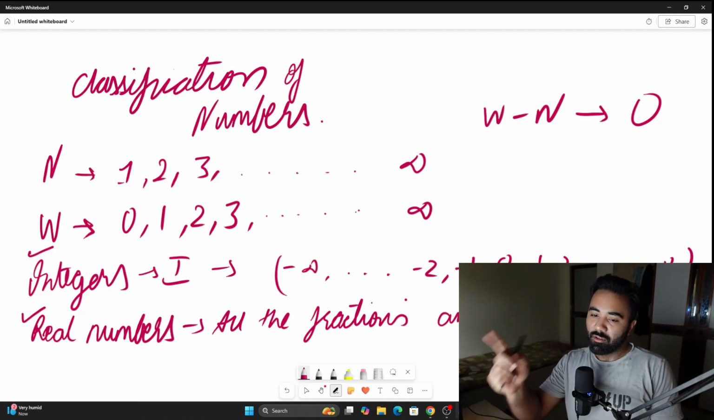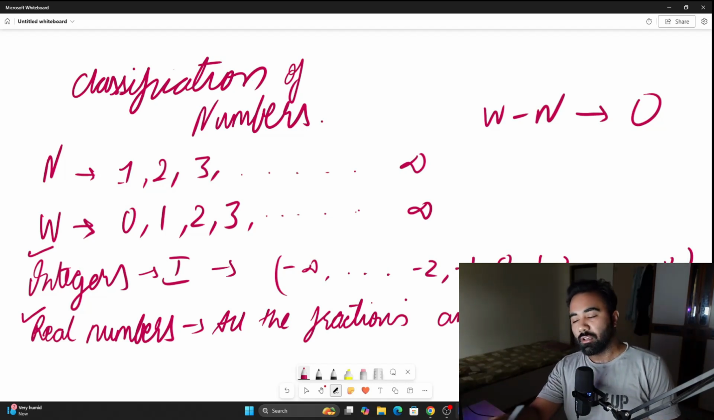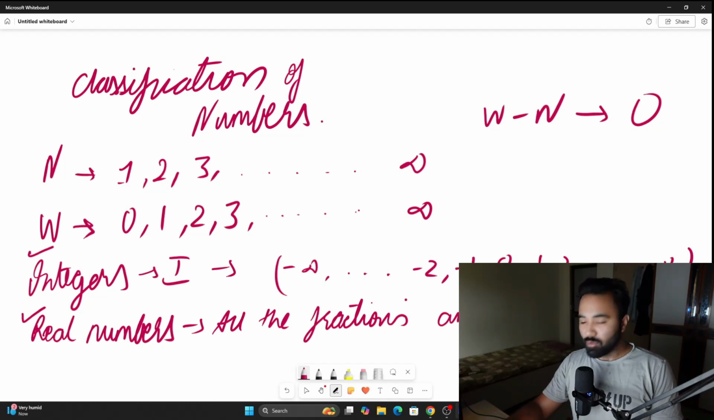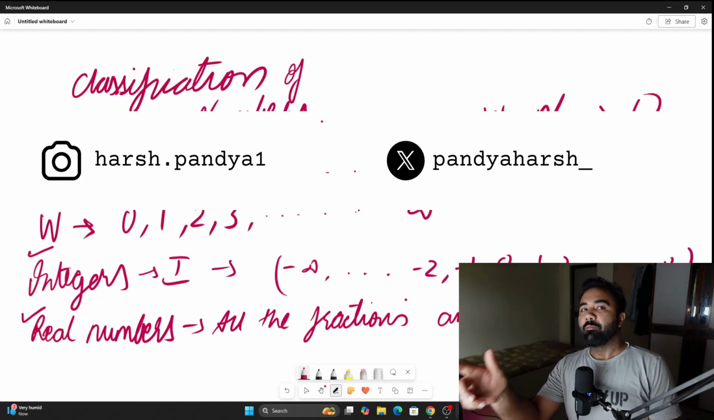Keep in mind, we have not so far touched upon the imaginary or complex numbers. They have a different set of classification, but right now we'll strictly limit ourselves to classification of numbers. That's it for this video. In the upcoming videos in this series, we are going to learn chapter by chapter of grade 10 NCERT mathematics.